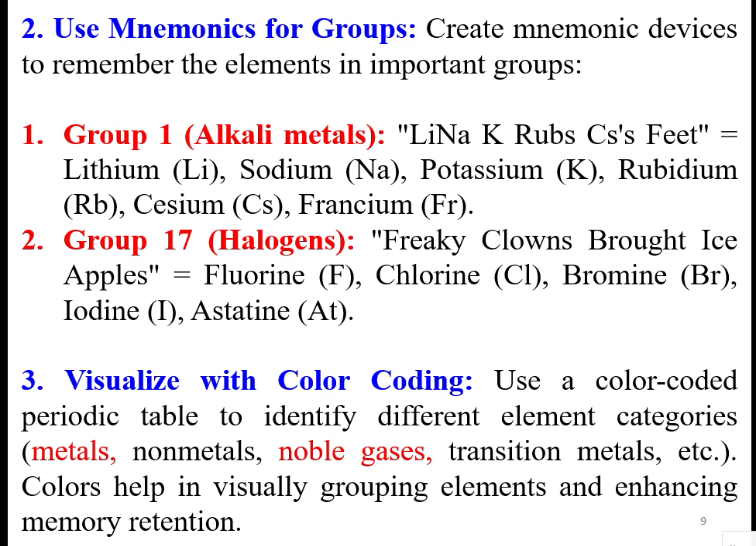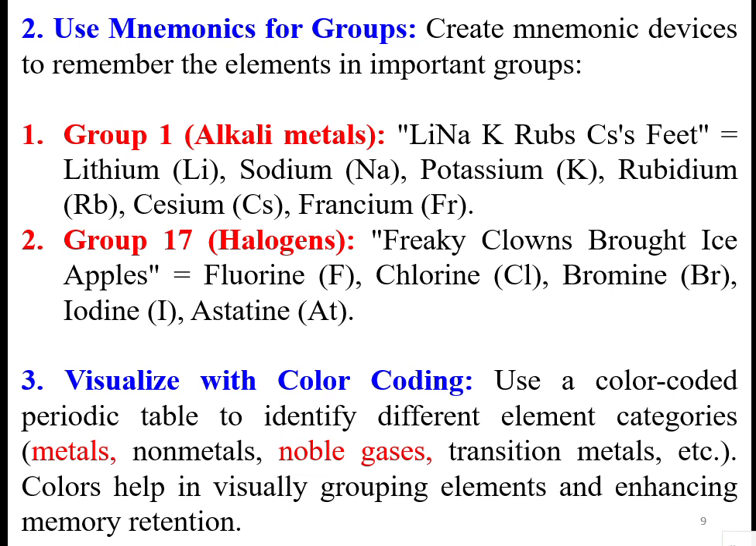Then followed by the group 17 halogens. The very simple shortcut form is: Freaky clowns brought ice apples. What is the short form of group 17 halogens? F stands for fluorine, Cl for chlorine, Br for bromine, I for iodine, and At for astatine. These are the group 17 halogen elements.